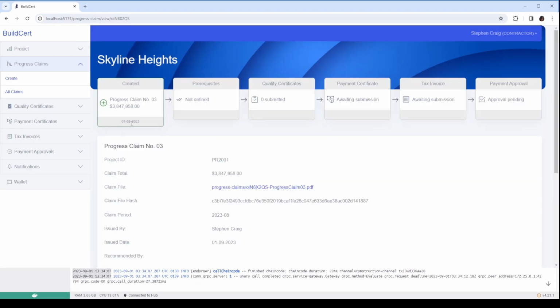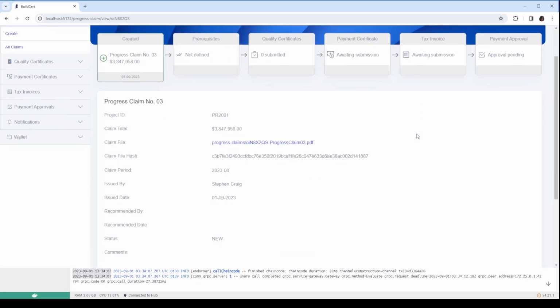If the file is edited outside of the system, then the hash of the file will not match the stored hash, notifying the users that the file has been tampered with. The blockchain transaction log is shown at the bottom of the screen.